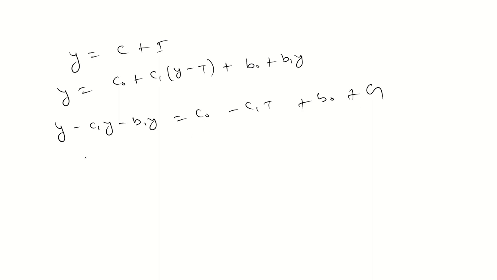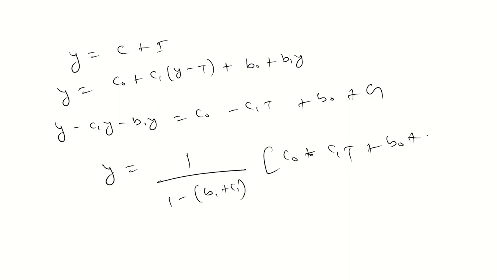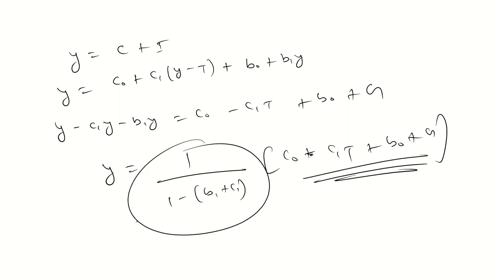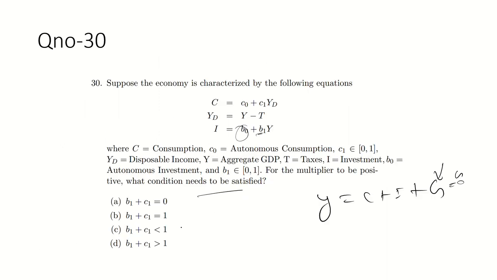So guys, just extract the value of Y here. You will get Y equals C naught minus C1T plus B naught plus Z, divided by 1 minus B1 minus C1. This is the autonomous part, and this is the multiplier part. But the question is asking about the value of these constant terms. The multiplier should be positive.